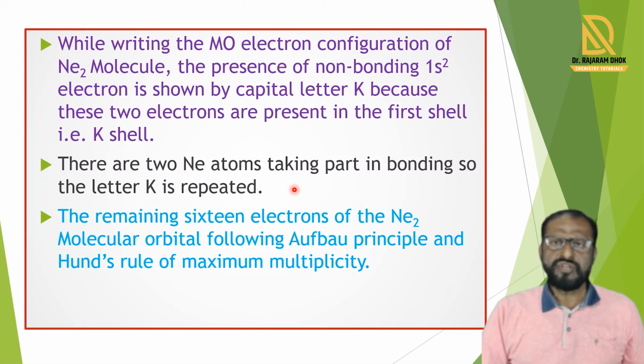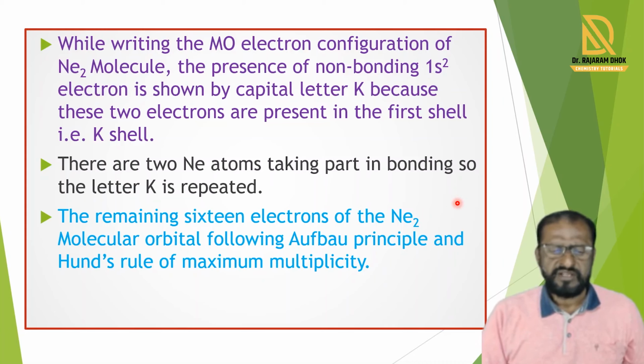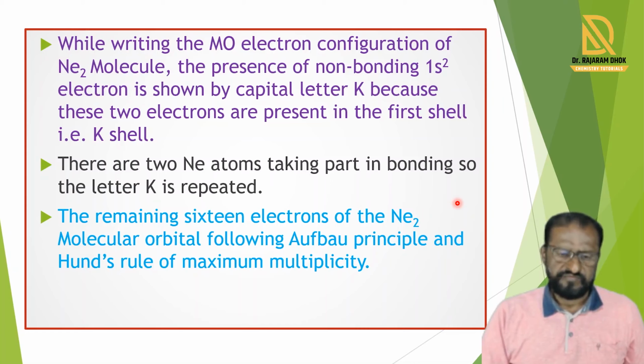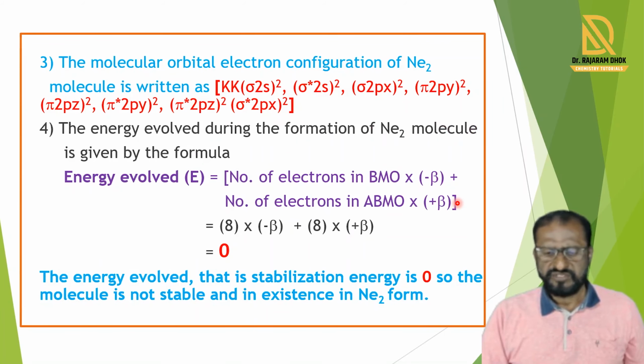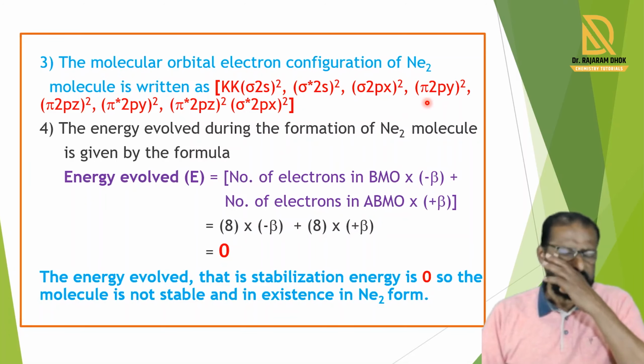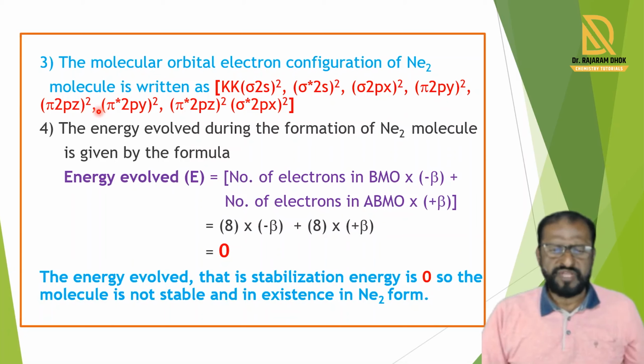The remaining electrons are filled in the molecular orbitals following the Aufbau principle and Hund's rule of maximum multiplicity. We write the electronic configuration KK sigma 2s2, sigma star 2s2, sigma 2px2, pi 2py2, pi 2pz2, pi star 2py2, pi star 2pz2, and sigma star 2px2.